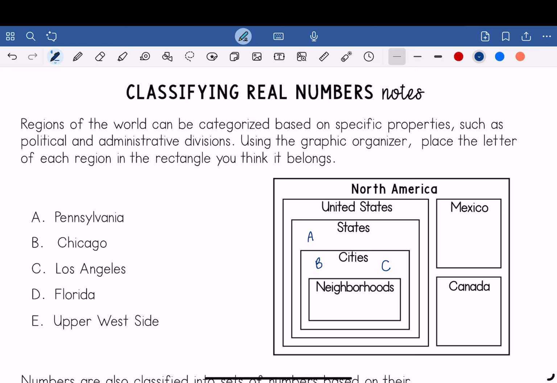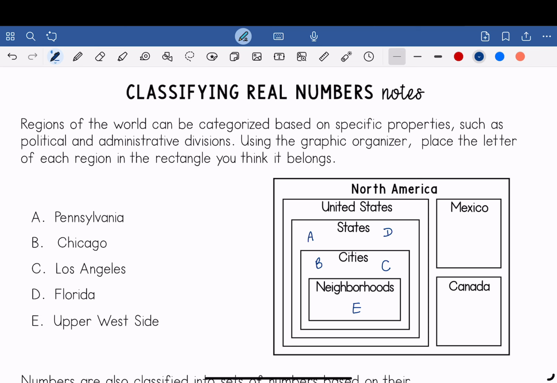D. Florida. So Florida is a state in the United States. So I'm going to place it under states. And finally, E, Upper West Side. So Upper West Side is a neighborhood in New York City. So I'm going to place it under neighborhoods.